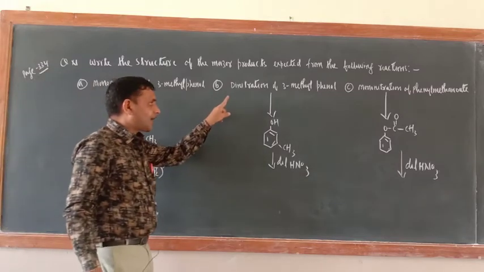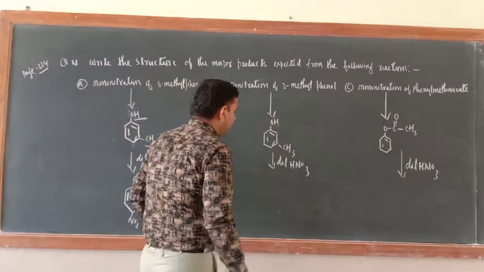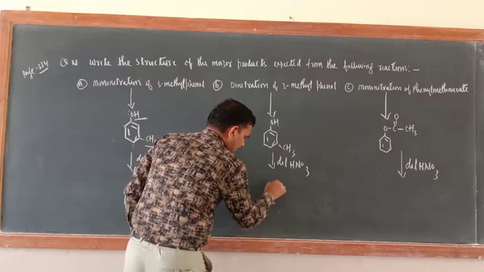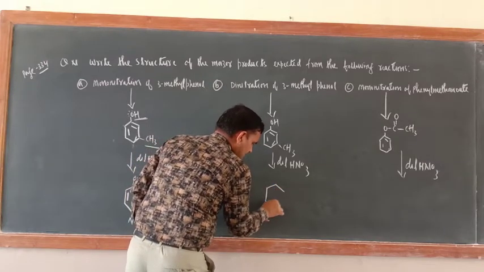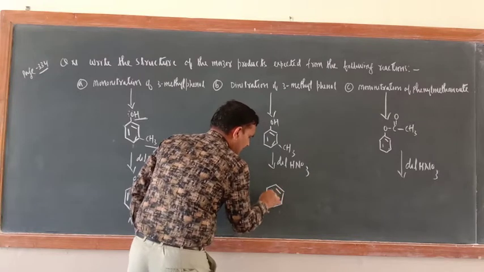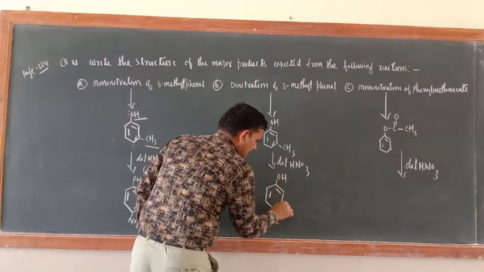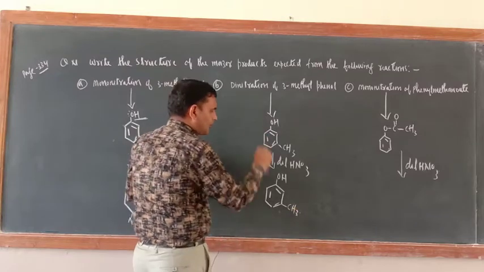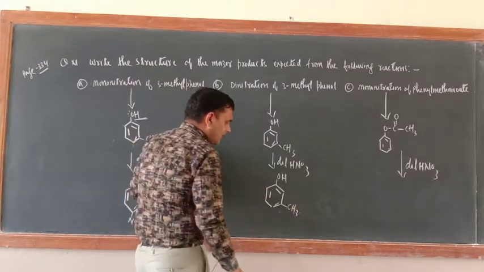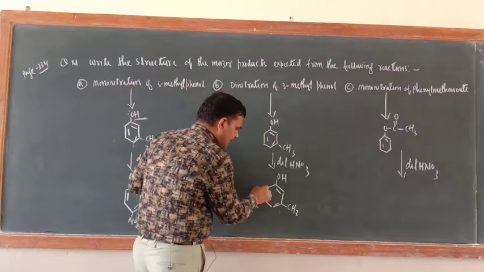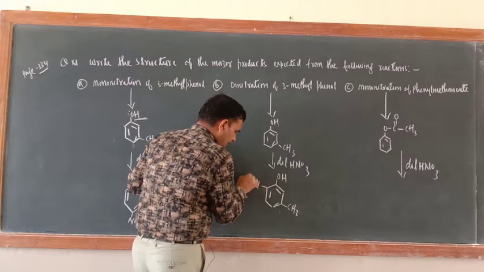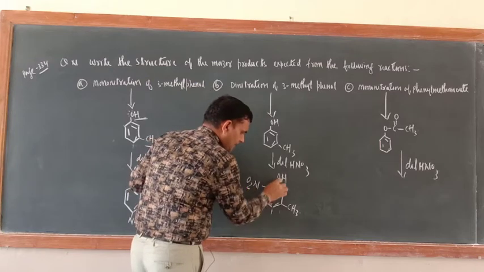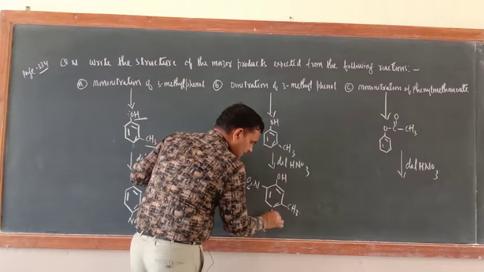What about dinitration of 3-methylphenol? Dinitration means 2 NO2 groups should be introduced. So this is OH and here CH3 is there. Where should you introduce the 2 NO2 groups? One NO2 will be introduced here. With respect to OH, this is the ortho position, and the other with respect to OH is the para position.